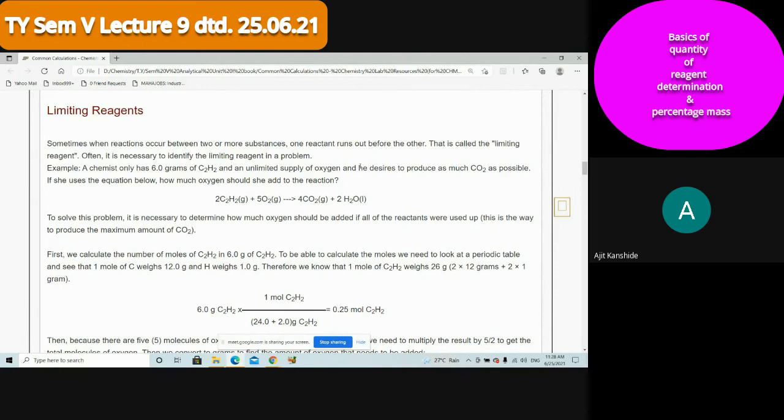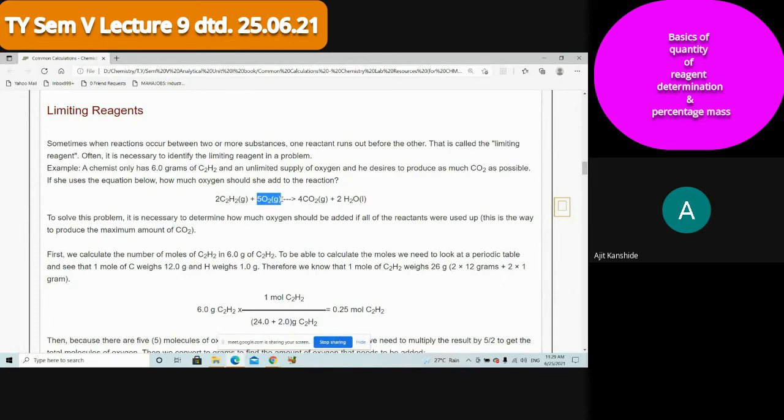And he desires to produce as much CO2 as possible. And this is the reaction. If he or she uses the equation below, how much oxygen should be added to the reaction? So the quantity of acetylene is given. For this reaction, considering proper stoichiometry, how much oxygen is to be added?